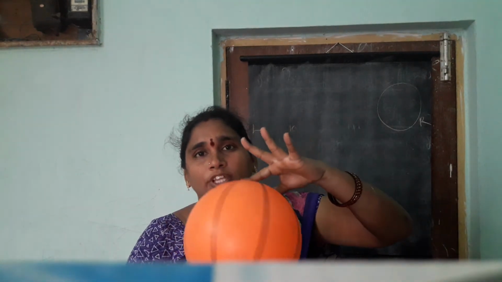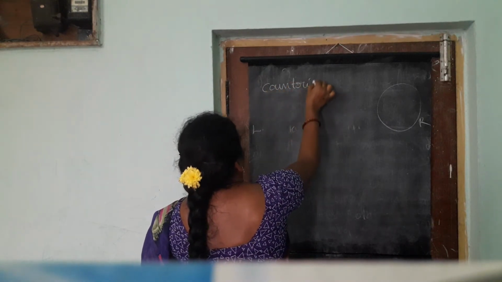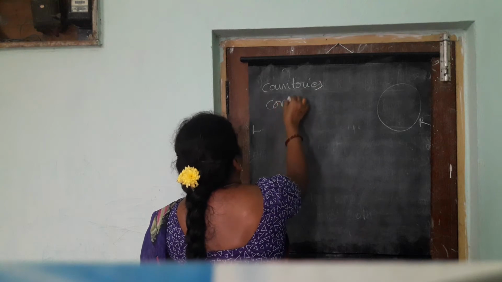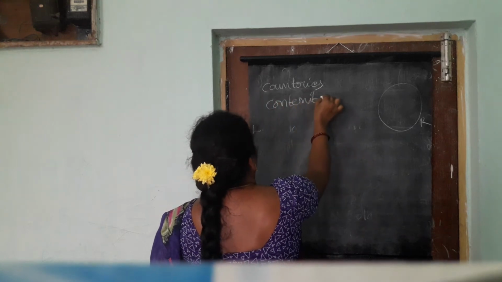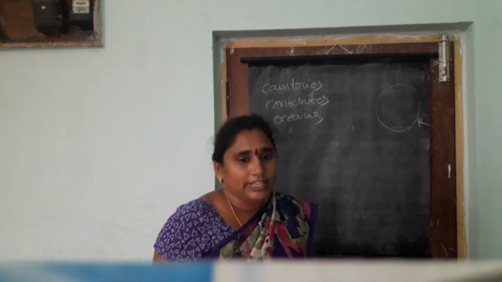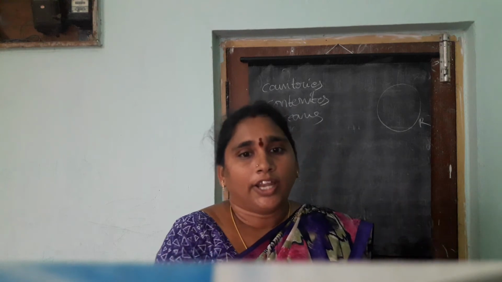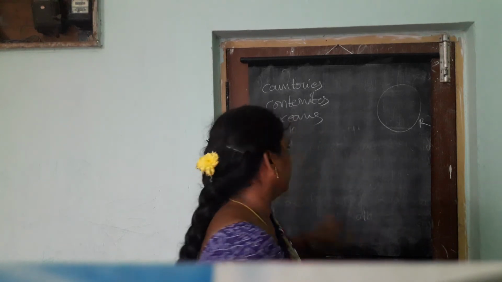Okay, the globe is a true model of the earth, and on a globe countries, continents and oceans show in proportionate size. Countries, continents and oceans.